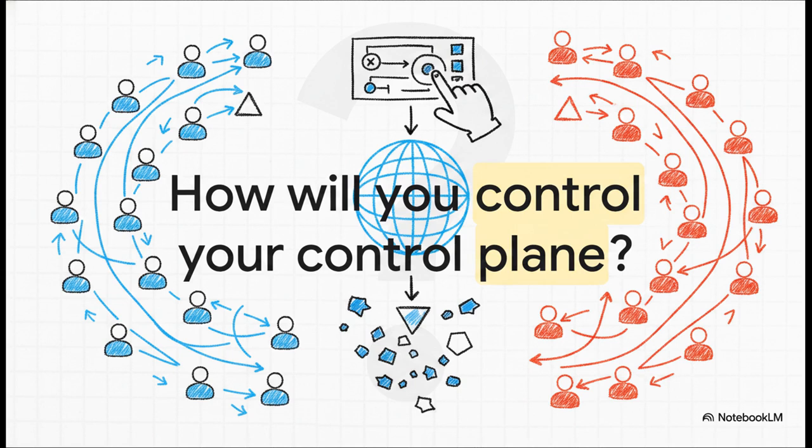Ultimately, the real challenge in multi-agent systems is not making agents act. Honestly, models are already great at acting. The real challenge is making them agree, recover from inevitable failures, and finish their job with one coherent state. If you don't intentionally design that state, you don't really have a swarm. You just have chaos. So as you look at your own AI architectures, I want to leave you with this. How will you control your control plane?